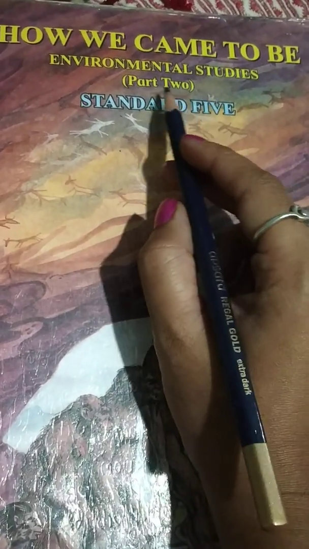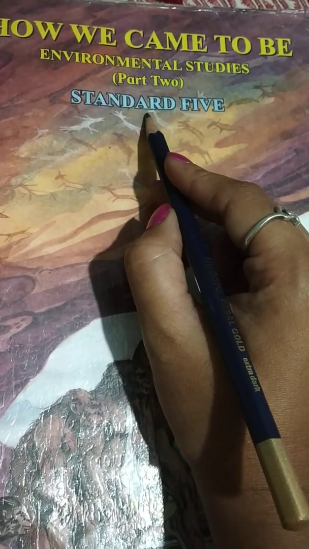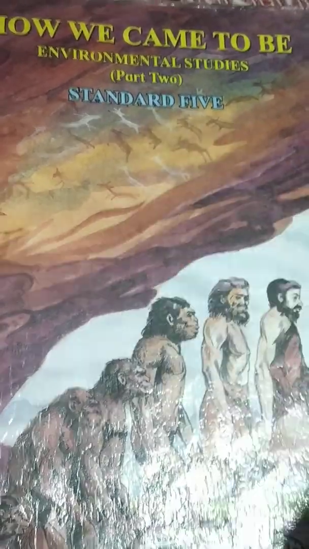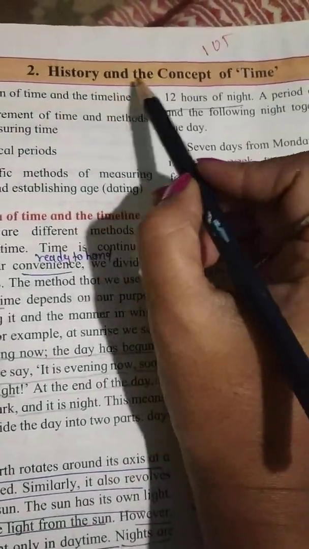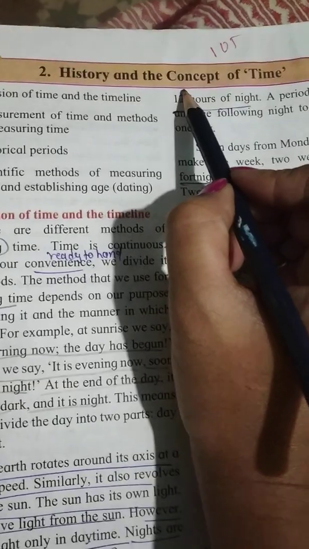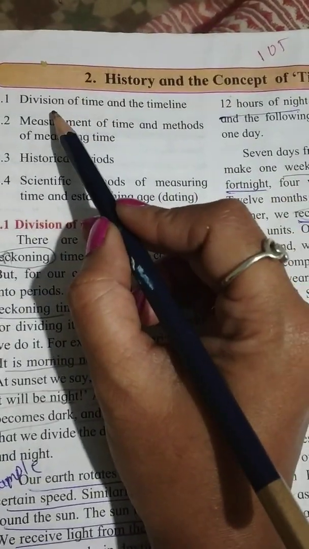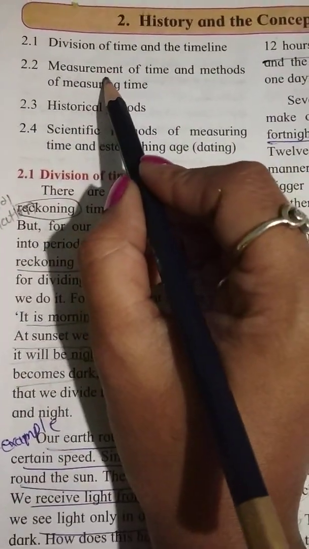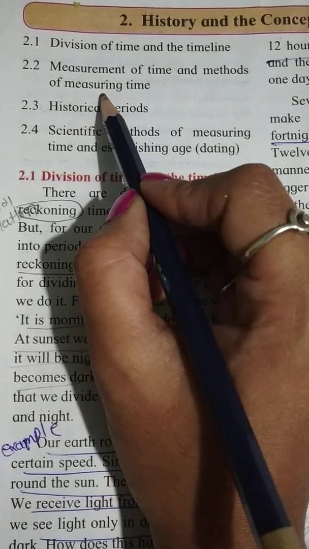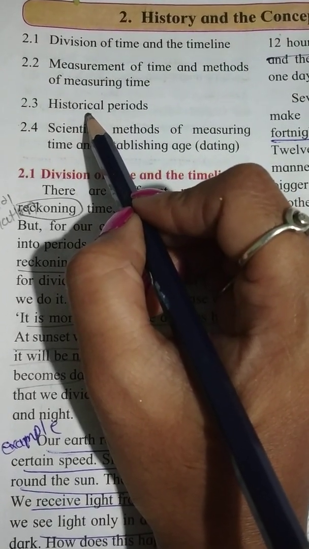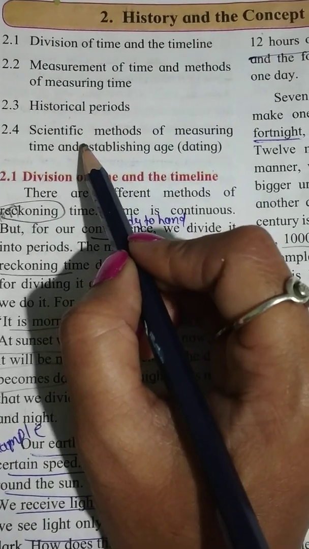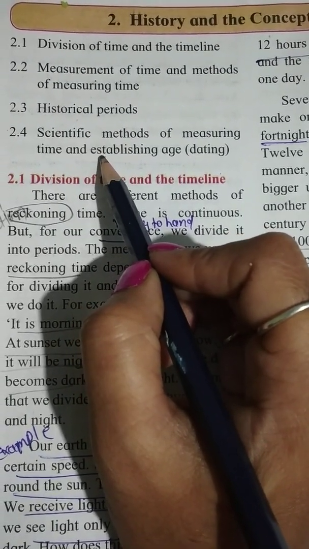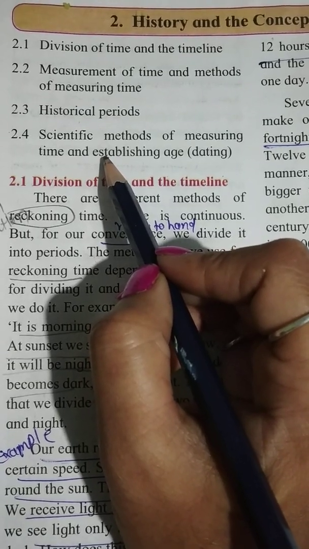Students, we are learning how we come to be, Environment Studies Part 2, Standard 5. Today we are going to learn lesson number 2 of history, that is history and the concept of time. In this lesson, we will see division of time and timeline, measurement of time and method of measuring time, historical periods, scientific method of measuring time and establishing age, dating method.